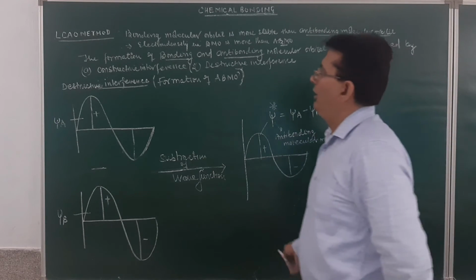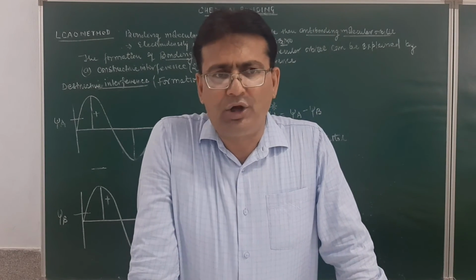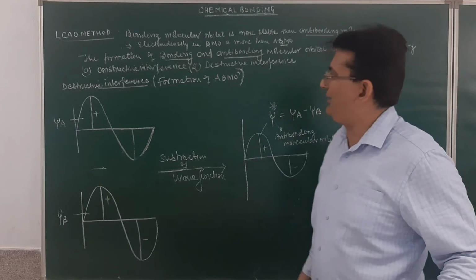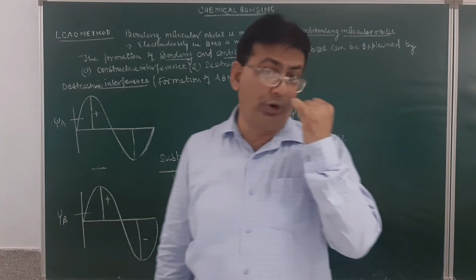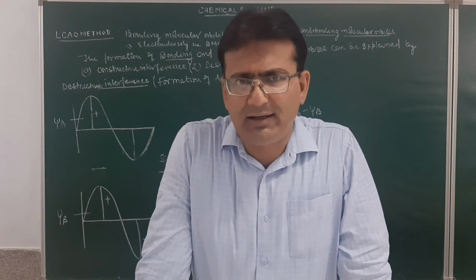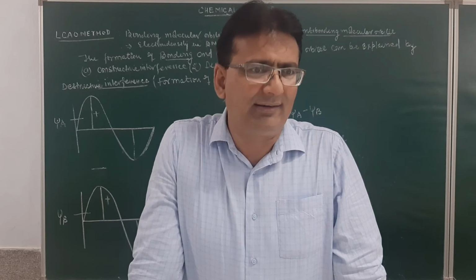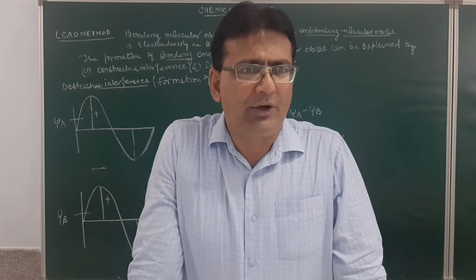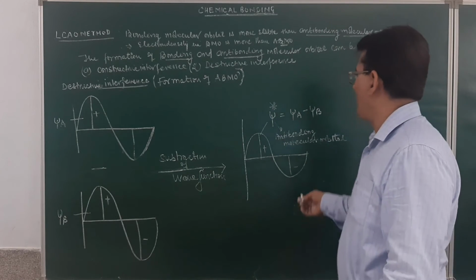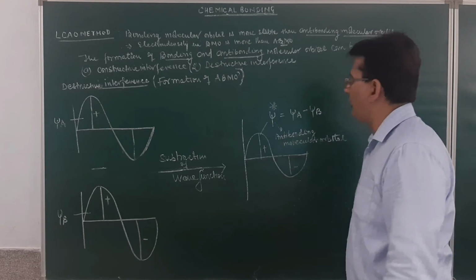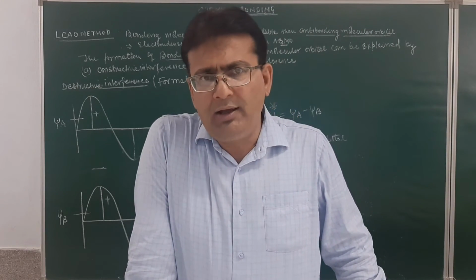So according to the LCAO method, the formation of the bonding molecular orbital and the anti-bonding molecular orbital can be explained by constructive as well as destructive interference. By constructive interference, the formation of the bonding molecular orbital takes place, and the electron density in the bonding molecular orbital is more than those of the combining atomic orbitals. Whereas in destructive interference, the combination of the atomic orbitals takes place by subtraction. That means they will overlap from the region where the electron density is less, and the molecular orbital so formed will be called the anti-bonding molecular orbital. And in this anti-bonding molecular orbital, the electron density will be less than those of the atomic orbitals.